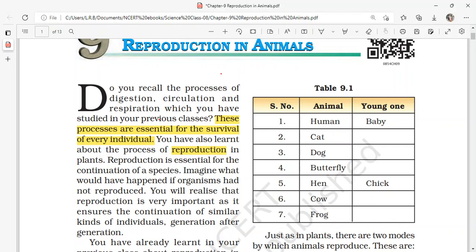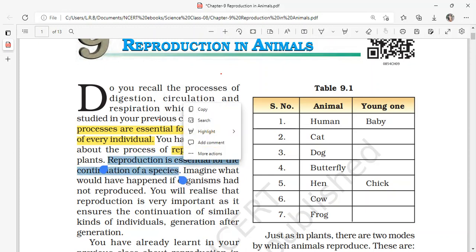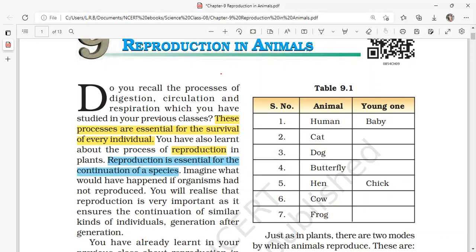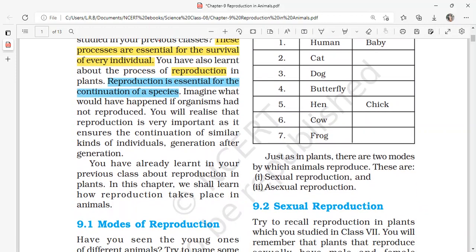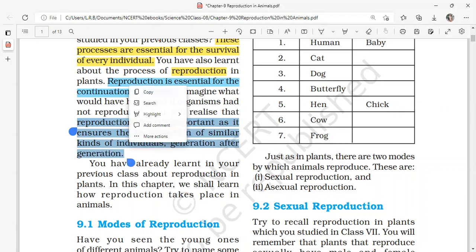Reproduction is essential for the continuation of a species. So this is very important. This is one of the major reasons why an organism performs reproduction. Imagine what would have happened if organisms had not reproduced. You will realize that reproduction is very important as it ensures the continuation of similar kinds of individuals generation after generation.